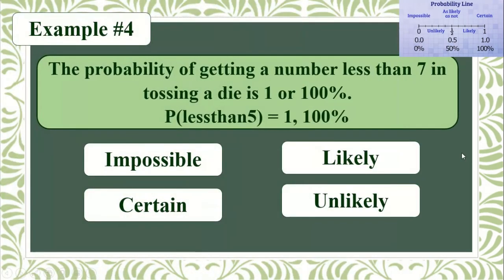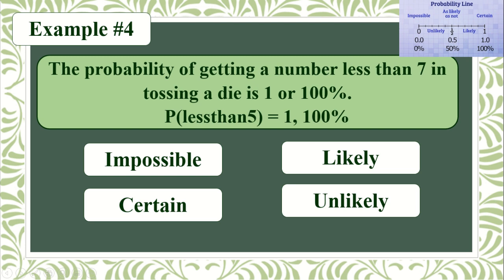How about question number 4? The probability of getting a number less than 7 in tossing a die is 1 or 100%. So our probability of less than 7 is 1 or 100%. If it is 100%, it will fall under the certain. So 1, 1.0 or 100%, that is certain. Ibig sabihin, it is certain to happen. Mangyayari at mangyayari siya. The probability of getting a number less than 7 is 1, and that is certain. Let us see if it is correct. Okay, so that is correct.